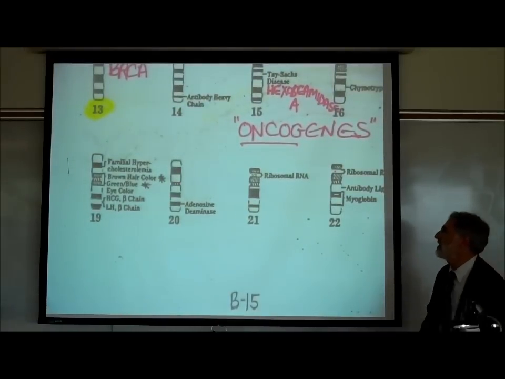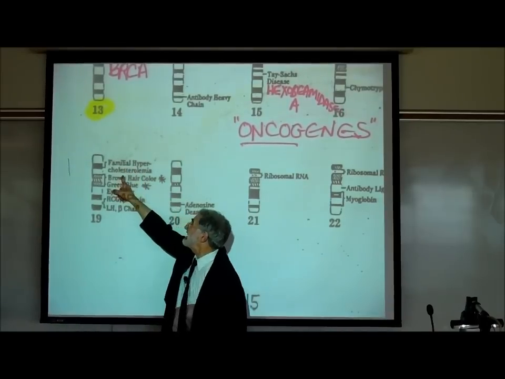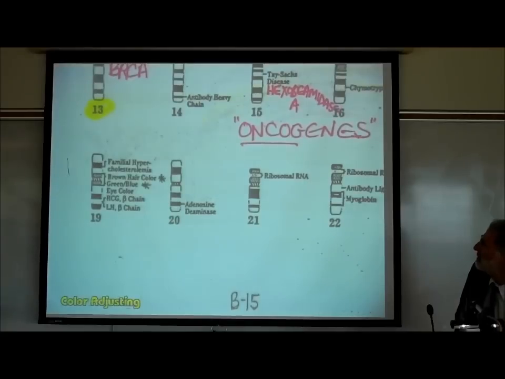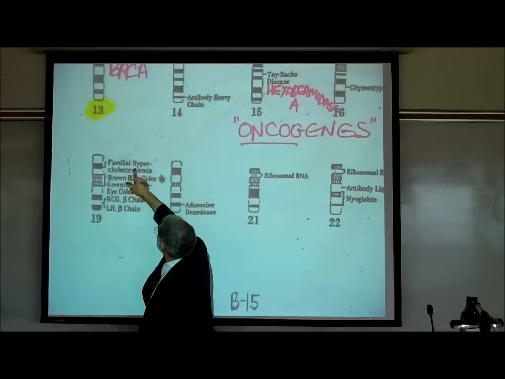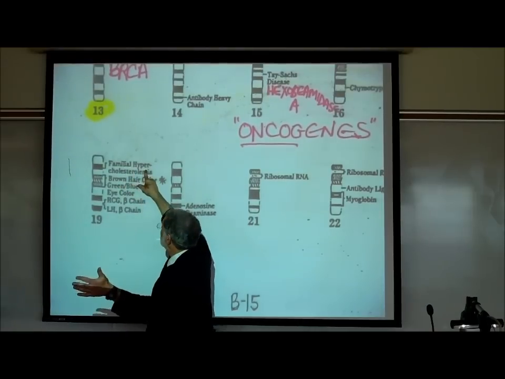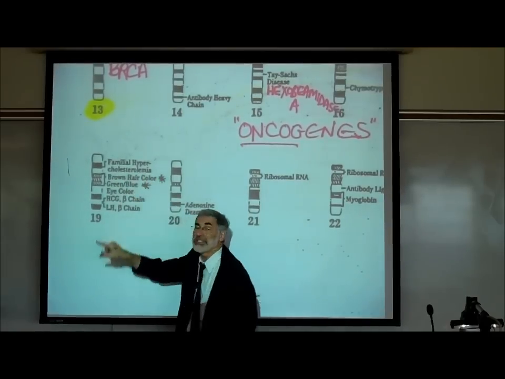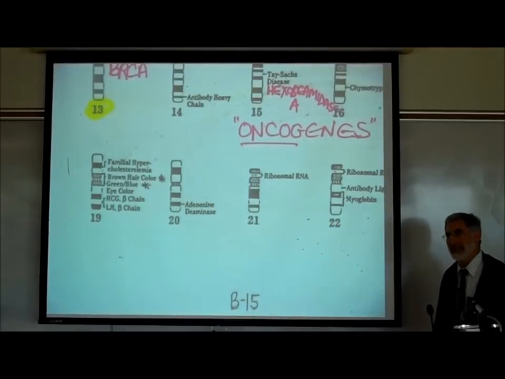Interestingly, you'll notice that there is a gene here that also affects the cholesterol levels in the bloodstream. So a defect in this gene can result in what's called hypercholesterolemia, high, elevated cholesterol. What does emia mean? In the blood. Did we learn that last time?